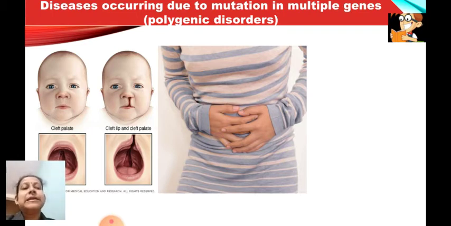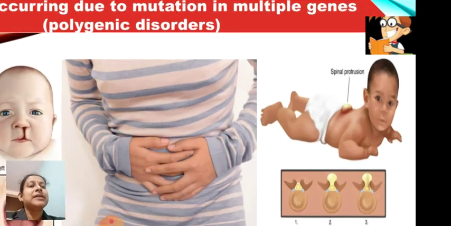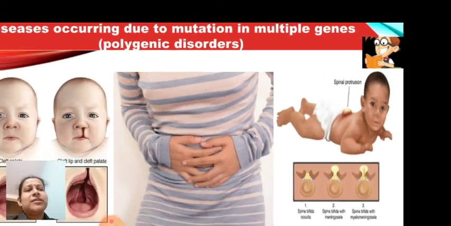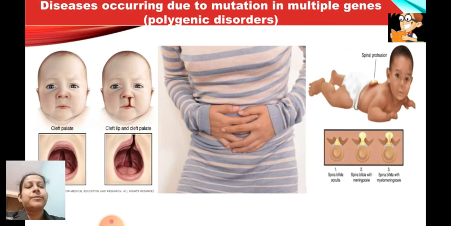Then next is spina bifida. Spina bifida is a defect of the backbone or the spinal cord, wherein you can see a bump coming out of the back. That is called spina bifida. The severity in this case is not much; very few people suffer from this disease.